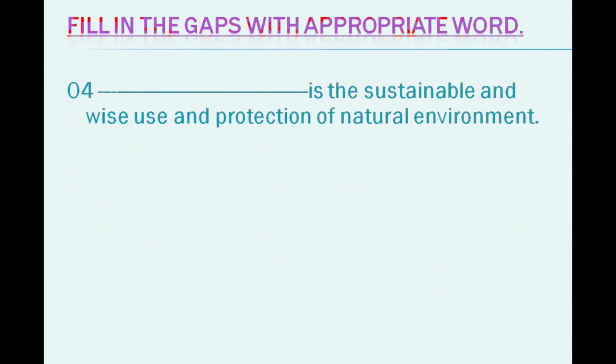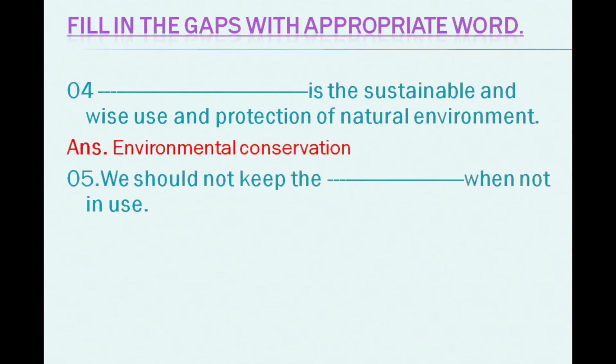Number four, dash is the sustainable and wise use and protection of natural resources. Yes, you're right. That is environmental conservation. So if you read this a bit, you will definitely read the definition of environmental conservation too. So we should not keep the dash running when not used.